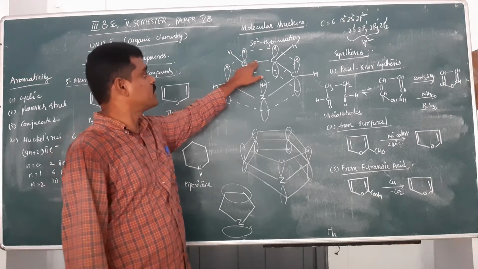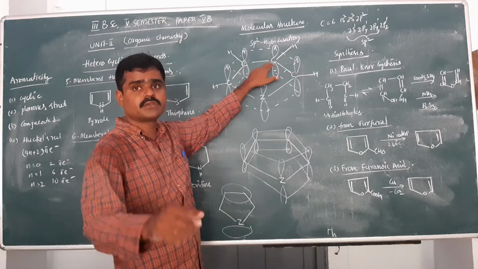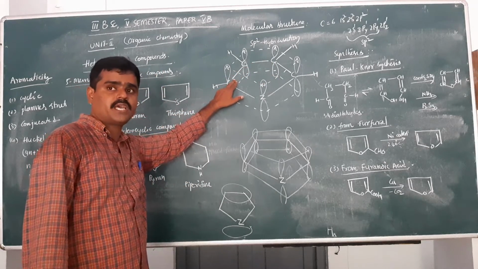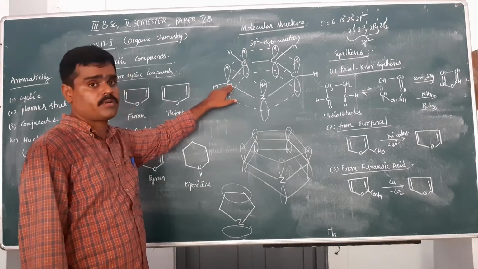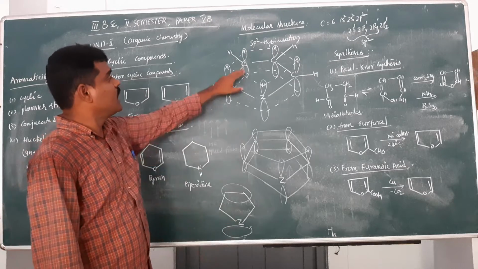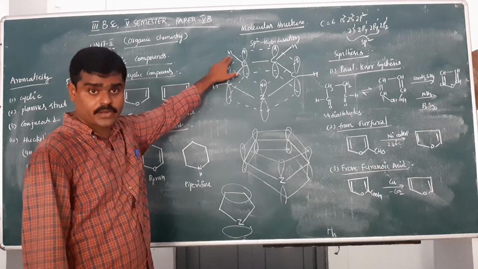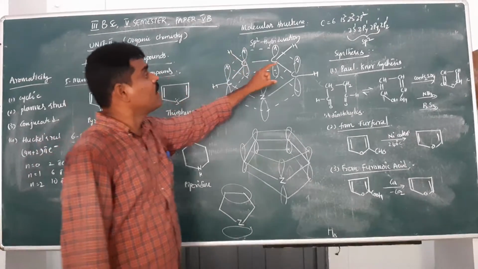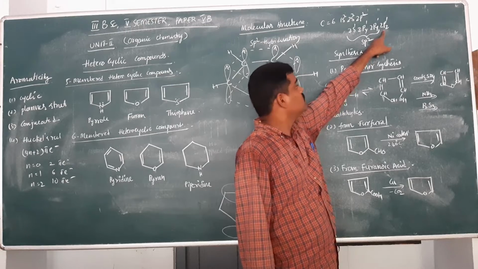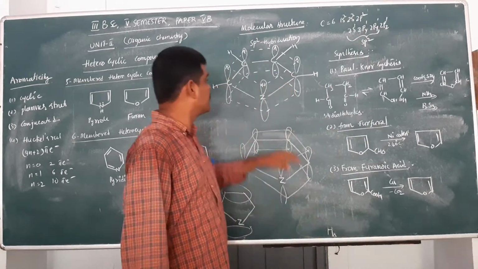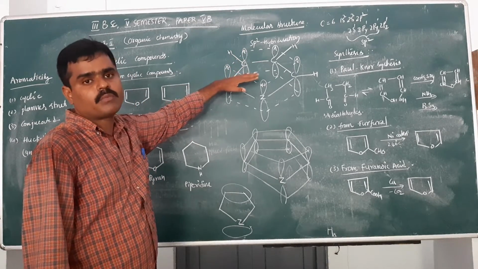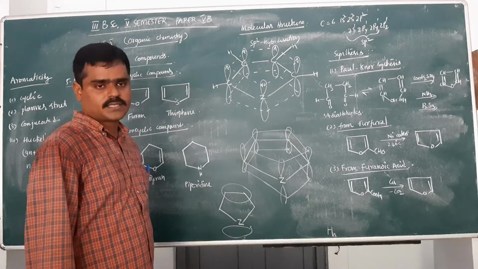One sp2 hybrid orbital forms a sigma bond with a neighboring carbon, another sp2 hybrid orbital forms a sigma bond with the other neighboring carbon, and the remaining sp2 hybrid orbital forms a sigma bond with hydrogen. The remaining unhybridized orbital, 2pz1, is placed perpendicular to the plane of the cyclic compound.